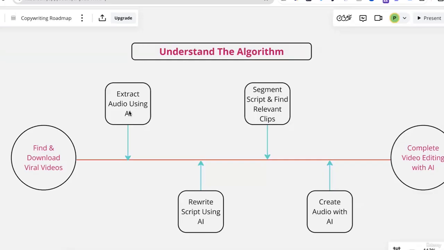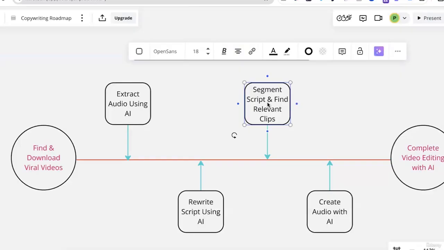After getting the audio script, we'll rewrite it and make our own version. Viral videos already have a huge demand in the market, and we are using the same concept and recreating the same content with a different tone. In the next stage, we'll segment the script and find relevant clips to make the original video based on the rewritten script.